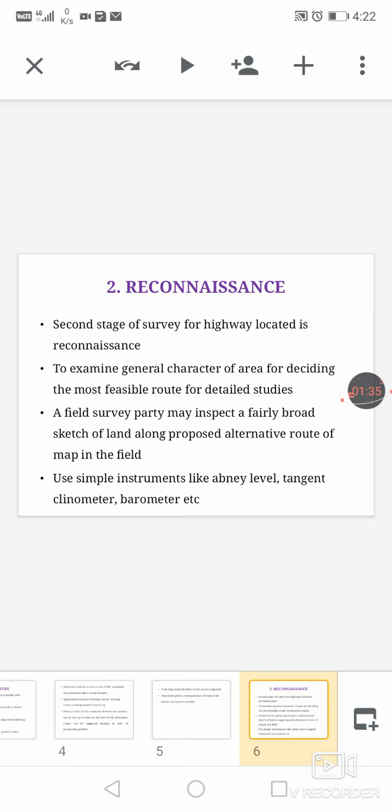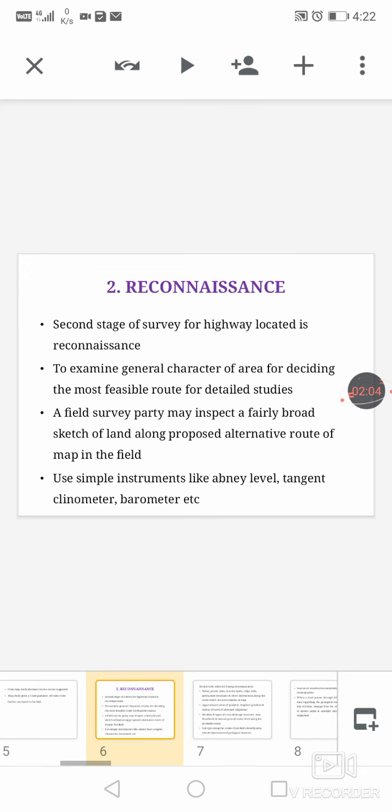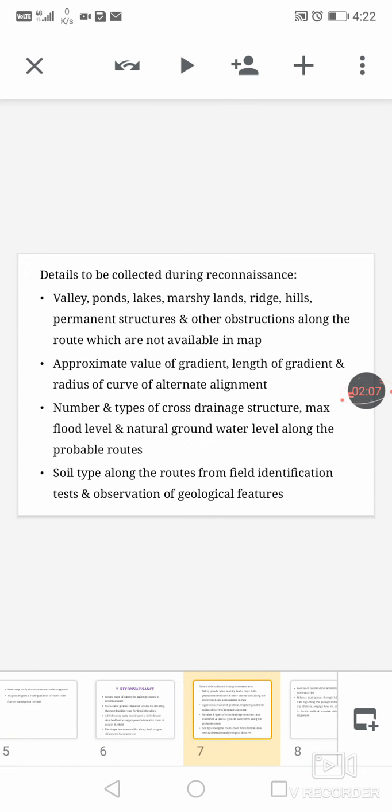Next stage is reconnaissance. This is the second stage of survey for highway location. It is done to examine the general characteristics of the area for deciding the most feasible route for detailed study. A field survey party may inspect a fairly broad strip of land along the proposed alternative routes of the map in the field. We have to use simple instruments like a Abney level, tangent clinometer, barometer, etc. Now, the details to be collected during the reconnaissance: